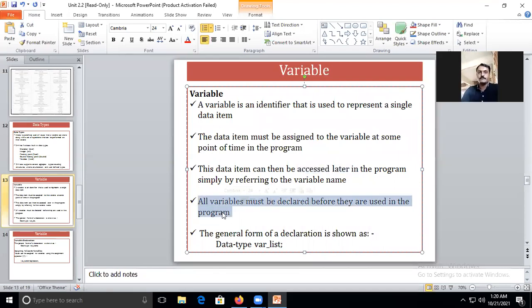Okay, just a minute. One second. Okay. If you read it, all variables must be declared before they are used in the program.